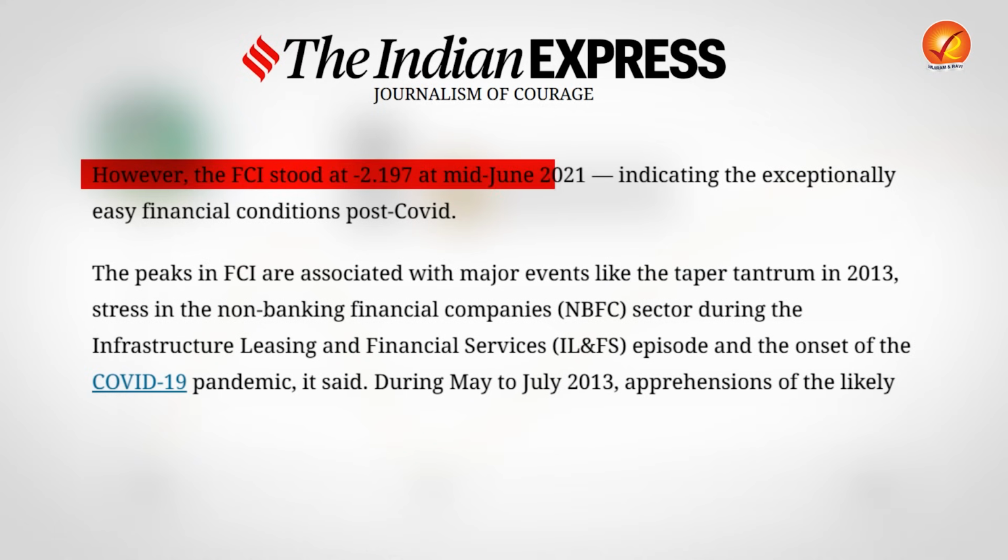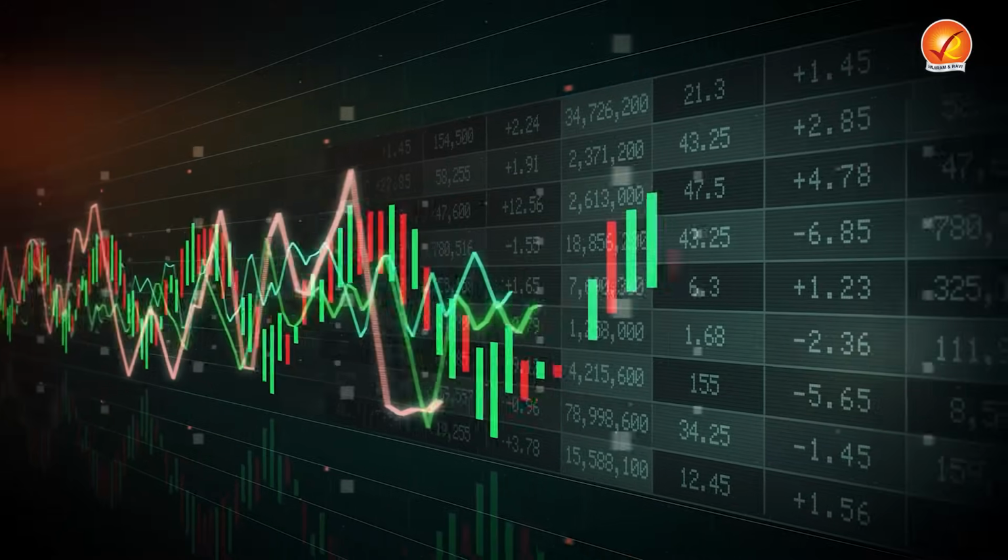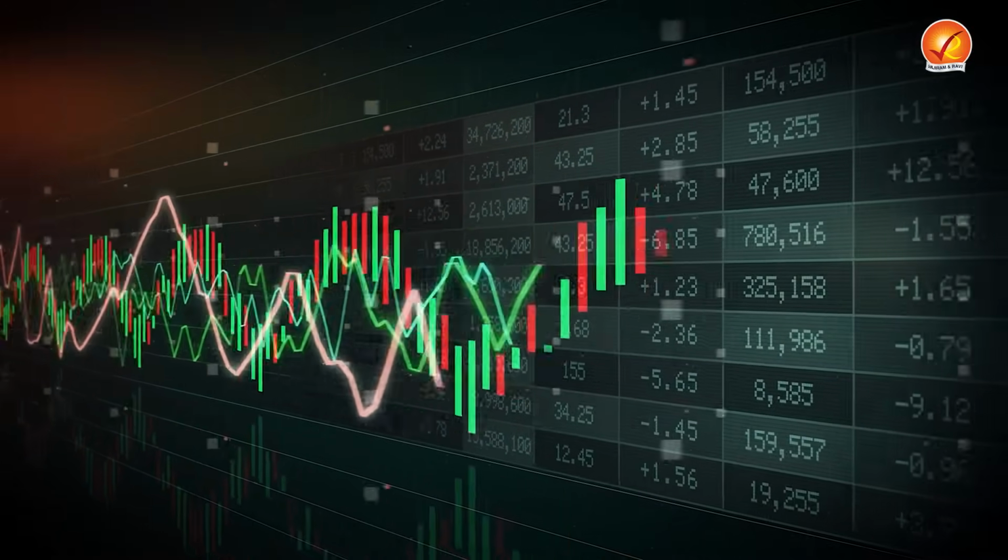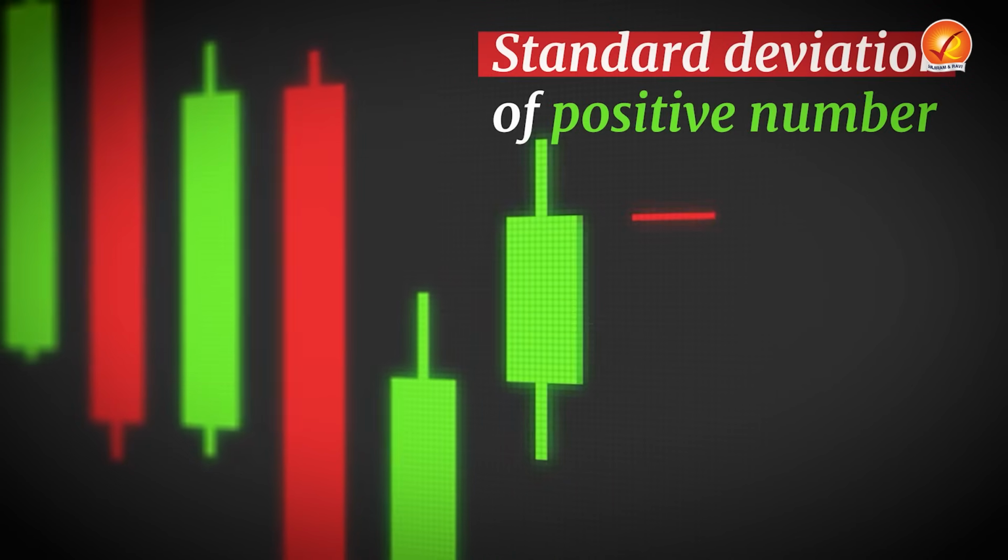as of June 2021. So this negative point shows ease in the financial market, that at that time there was ease, there was liquidity, there was a lot of money. But in contraction in the financial market, when there is tightening of the financial market, we see a standard deviation of positive number. I hope by now you are able to understand this financial condition index in a fair bit of way.